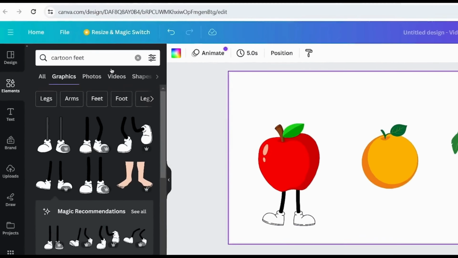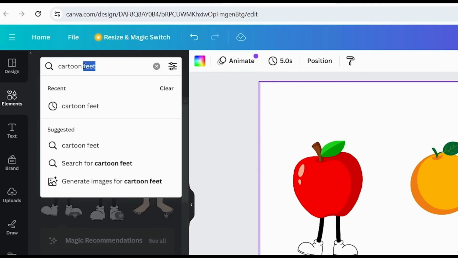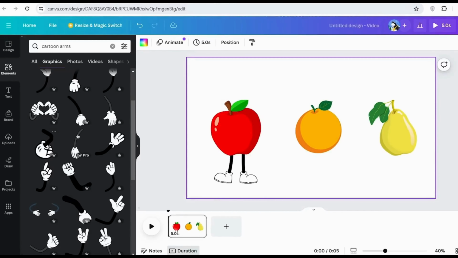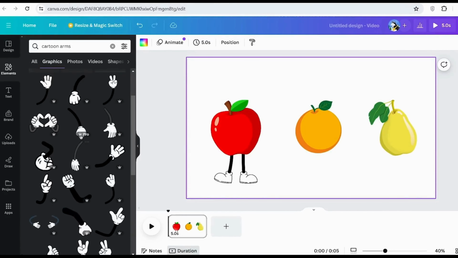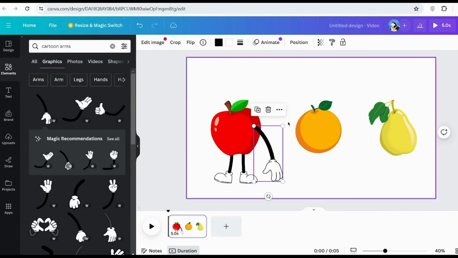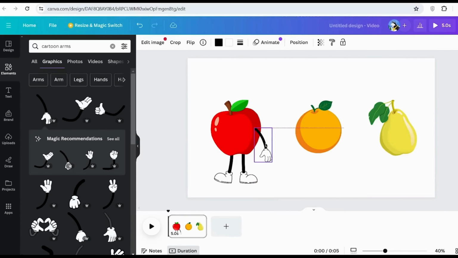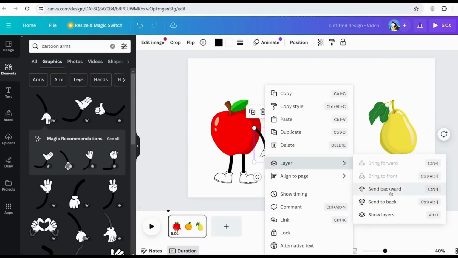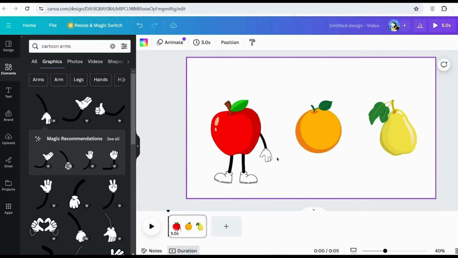So in the search box, we're just going to search the same thing, but arms. So cartoon arms, hit enter. So as you can see, there's many arms to choose from, so scroll through this and choose the one that you would like. And then once you have it in, you simply need to adjust it onto your character. And once again, it's at the front. We don't want that, so we're going to right-click, Layer, Send Backward. It's coming together great. So we need to give him another arm.